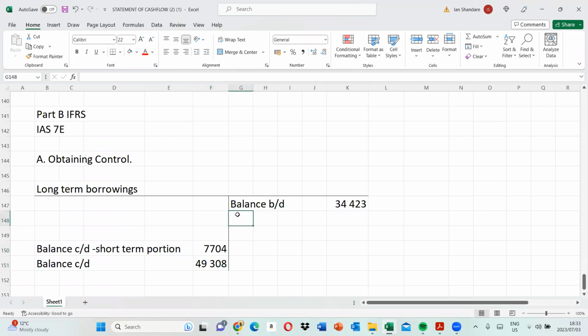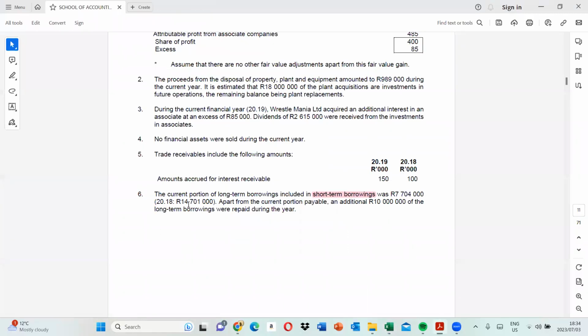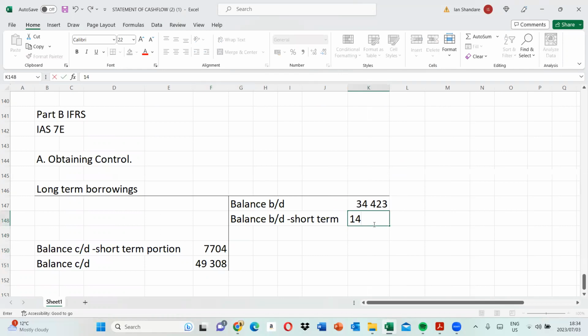What was the opening balance? So we have balance BD short-term portion. Your balance BD for the short-term portion, the opening balance for 2018, is 14,701. So it looks like that.